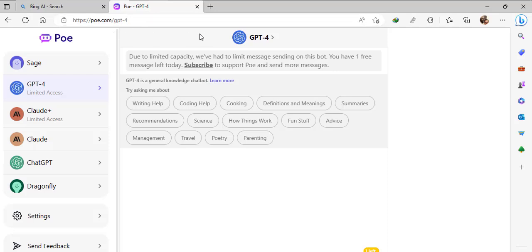And the first one, as I said, poe.com, over here you have actually all the AI, and they also have GPT-4, which is limited access. You can use it only one time a day. And Claude Plus also has limited access, but others you can use as much as you like, you can check them out yourself.